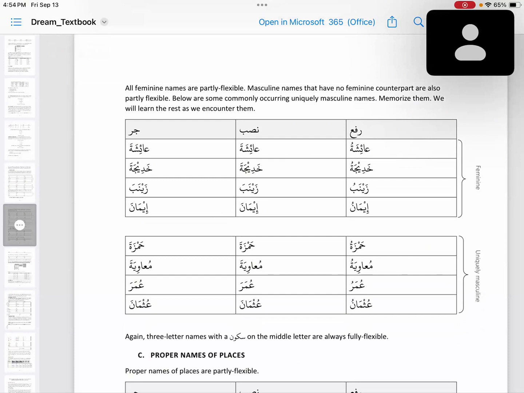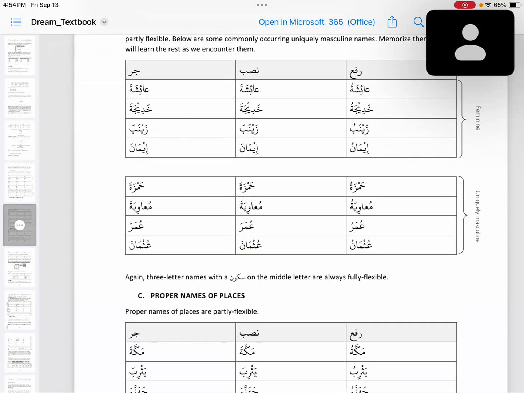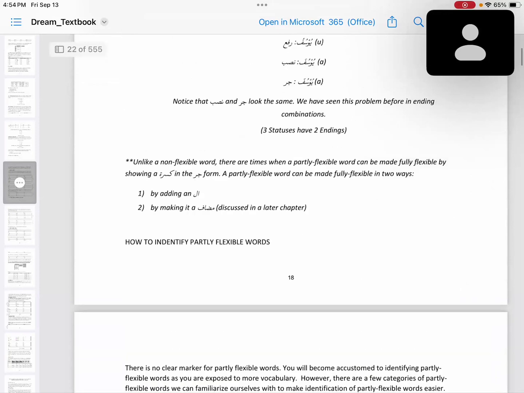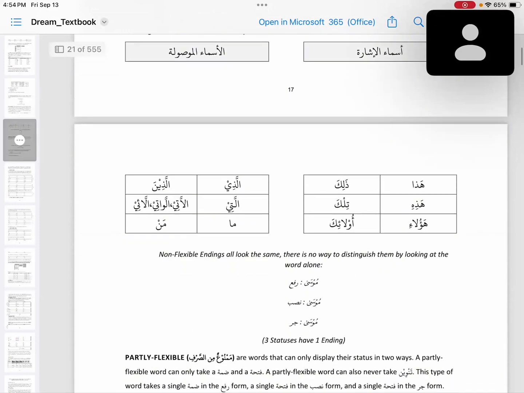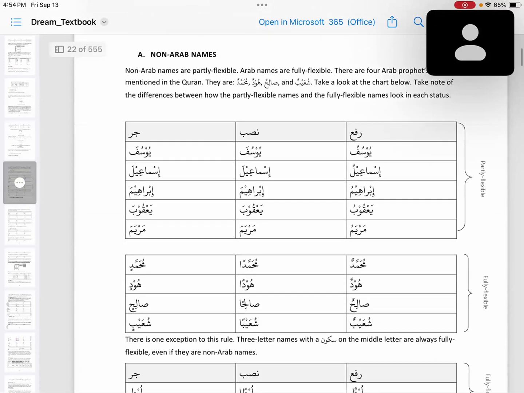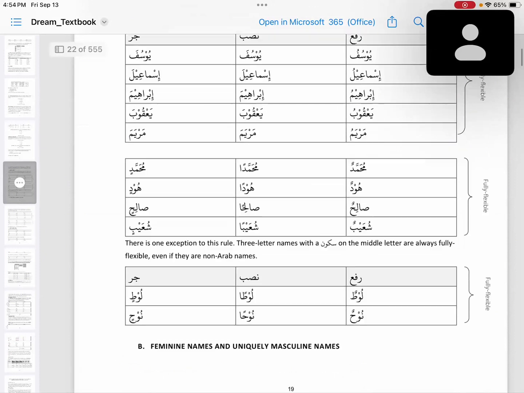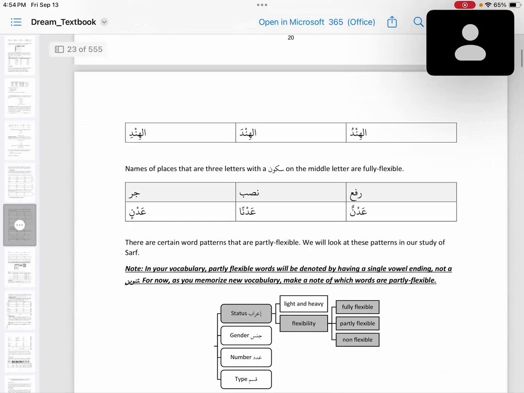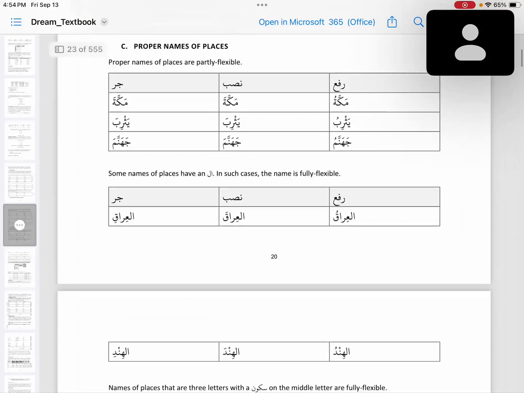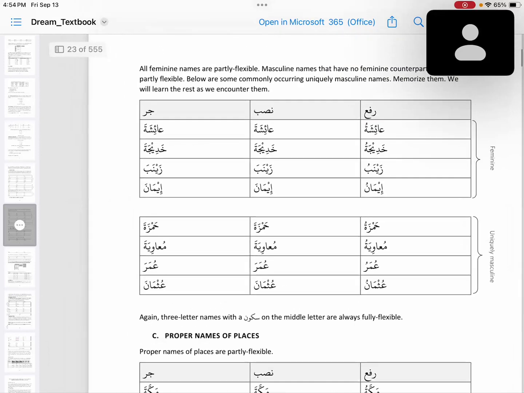Hamzatu, Hamzata, Hamzata, Muawiyatu, Muawiyata, Muawiyata, Umaru, Umara, Umara, Usmanu, Usmana, Usmana. So you have to understand and memorize the concept. What is fully flexible? What is partly flexible? What is non-flexible? This is very important. Go over the video once again, revise the concept, and we are going to do this one, proper names of places, and then I will end the class.